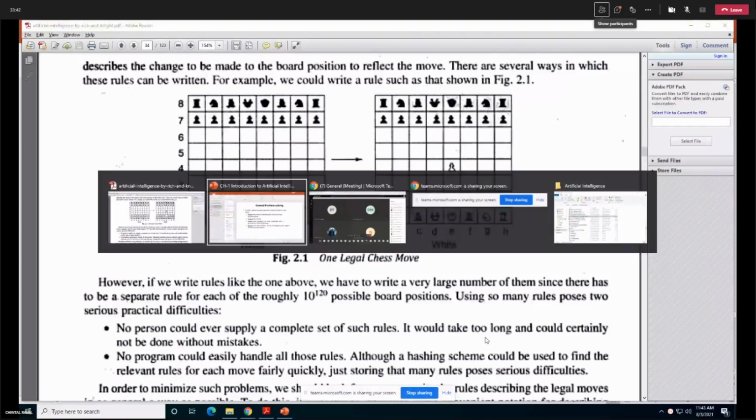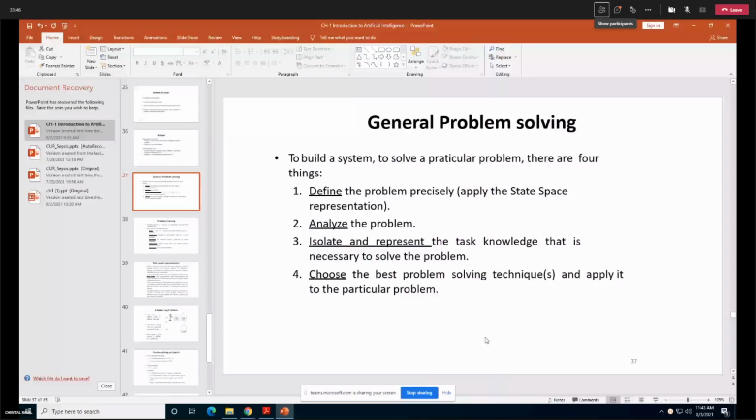You can do this by decomposing your problem into smaller portions. That is also one trick sometimes to solve a bigger problem. And lastly, choose the best problem solving technique and apply it to the particular problem. It can be any algorithm, breadth first search, depth first search. I'm speaking these two names as you are aware of them.